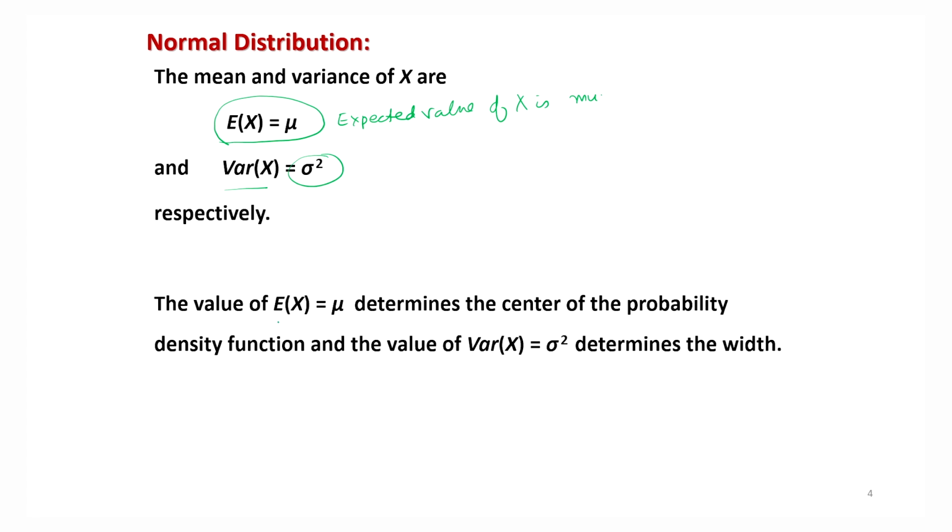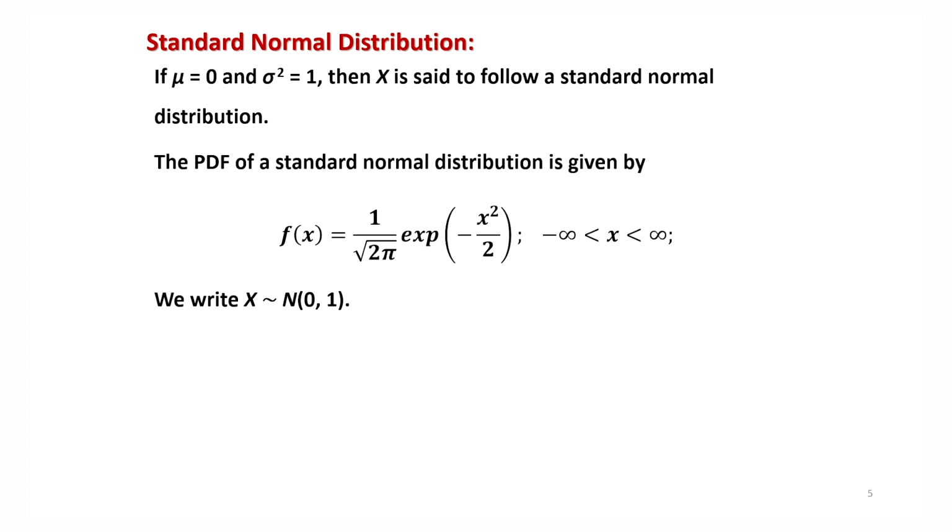The expected value of x equal to mu means this is actually the mean. The mean of x is mu. This determines the center of the probability density function. And this quantity sigma square, which is the variance of random variable x, determines the width of the probability density function. Right.